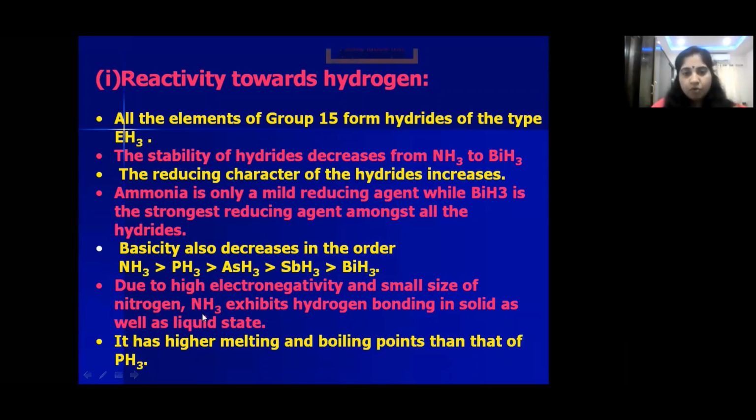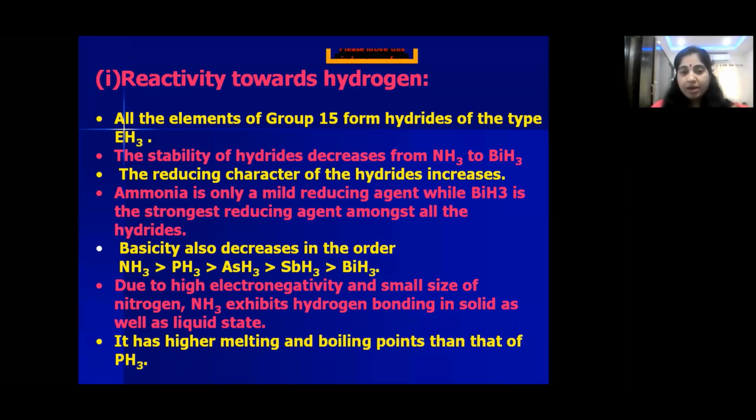In case of ammonia, nitrogen, because of its small size and high electronegativity, forms hydrogen bonds. That's why it exists as a liquid. Whereas in case of PH3, no such hydrogen bonds exist. So because of that, it is a gas. PH3 is a gas, and NH3 is a liquid. Why is NH3 a liquid? Because nitrogen in NH3 is highly electronegative and small in size. So because of that, it forms hydrogen bonds. Because of these hydrogen bonds, ammonia exists as a liquid, and phosphine is a gas.